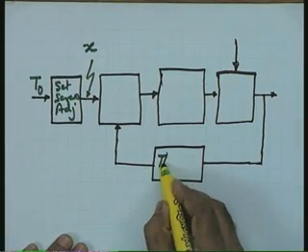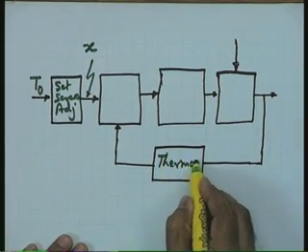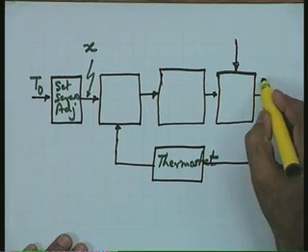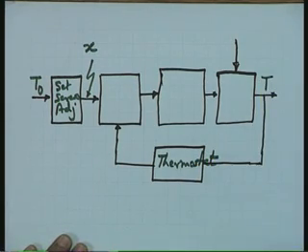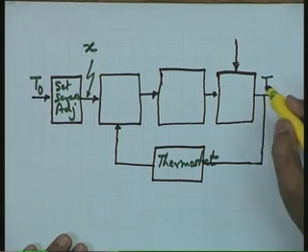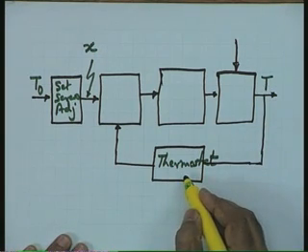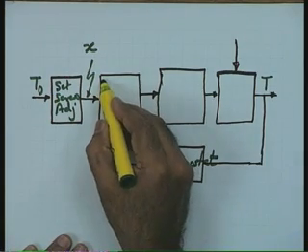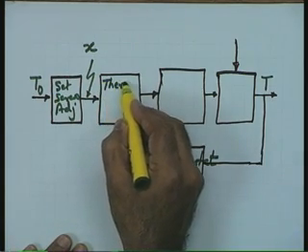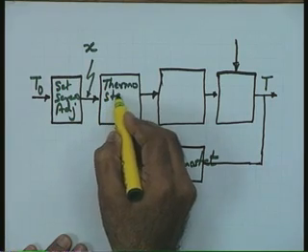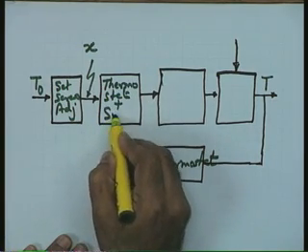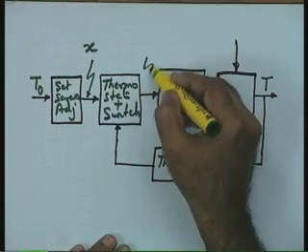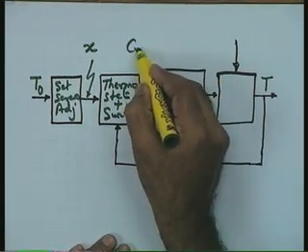This I will say is the sensor, which is the thermostat, and the controlled variable theta, the actual room temperature theta, is sensed by this thermostat. This is your controller, which is nothing but your thermostat plus the switch is your controller. This controller is going to control the current.